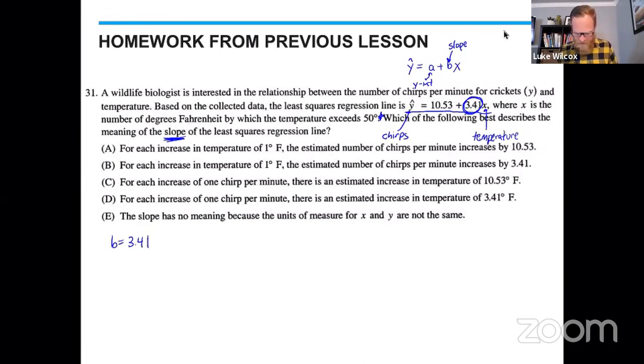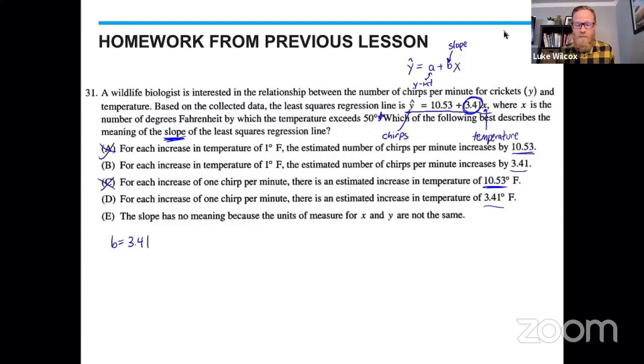Answer choice A is interpreting 10.53, which we know is the y-intercept, and I'm seeing the same thing on answer choice C, so I'm going to get rid of that. Answer choices B and D have the 3.41 that I want. But let's look at answer choice E. It says the slope has no meaning because the units of measure for x and y are not the same.